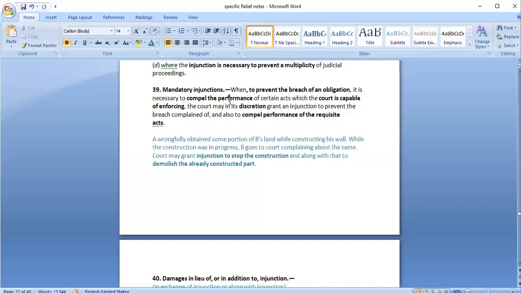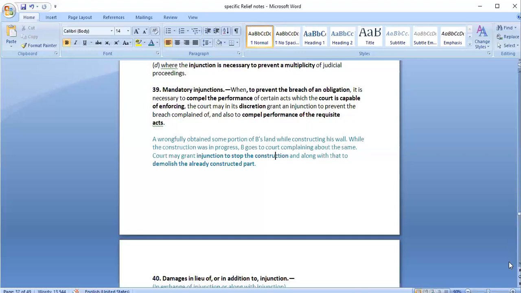It would be applicable forever. In case of mandatory injunction, performance of some act is necessary just in order to ensure there is no breach of obligation. So accordingly, court would ask for performance of that act. But that act also should be something which the court is capable of enforcing. Only then would the court ask for it.